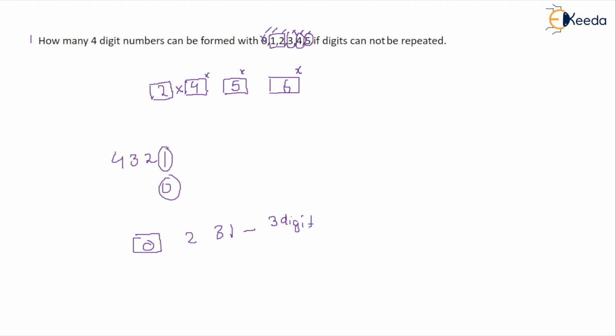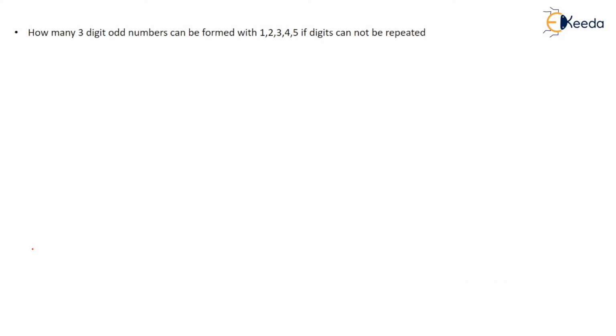So we have to simply multiply them in order to know how many 4-digit numbers we can form by using these 6 digits. So 2 into 4, that is 8, 8 into 5, that is 40, 40 into 6, that is 240. So we can form 240 numbers. I hope you all get a clear idea how we can solve it. So here is another question.